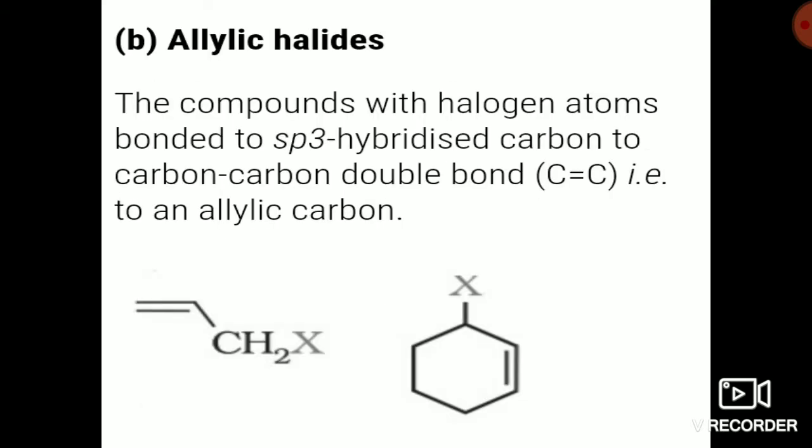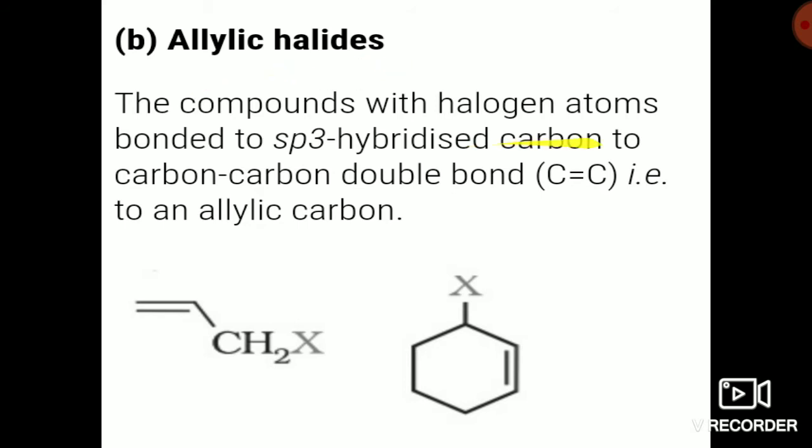Next category is allylic halide. Now in allylic halide, what happens? The carbon bearing halogen is connected to a carbon that possesses a double bond. That means the carbon is connected to halogen on one side and to another double bonded carbon. If such a group is present in the compound, then the compound is termed an allylic halide.